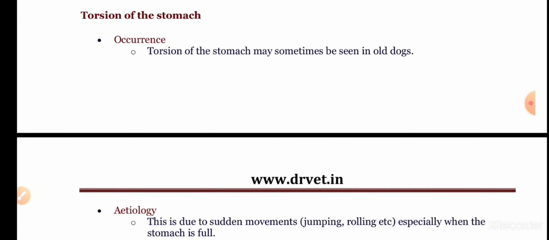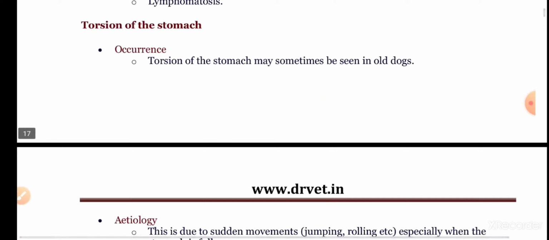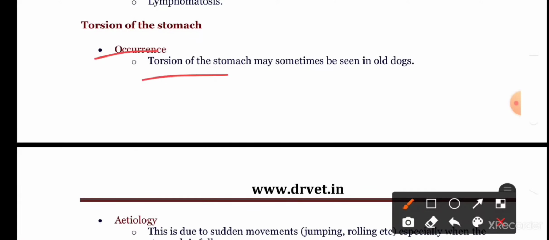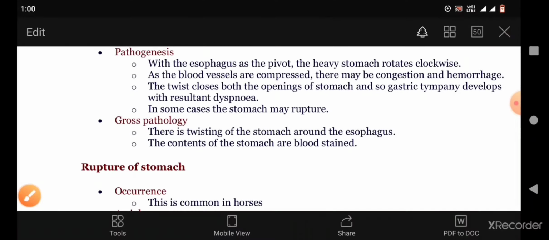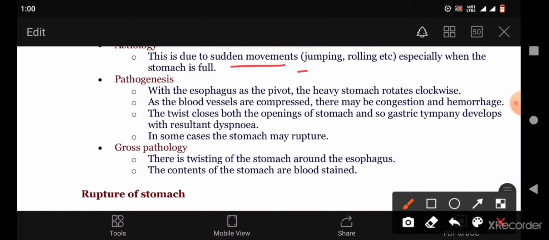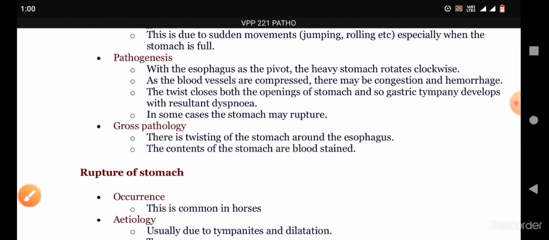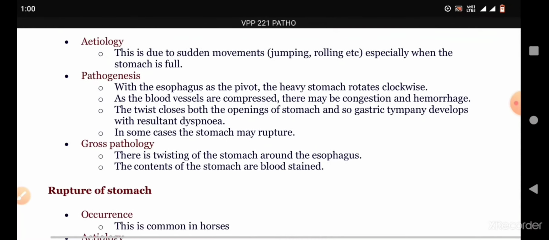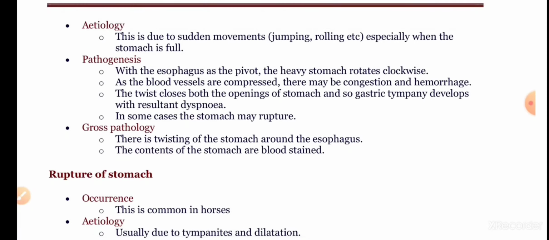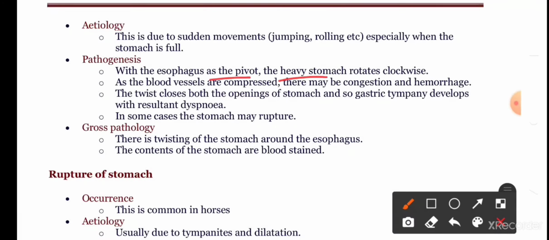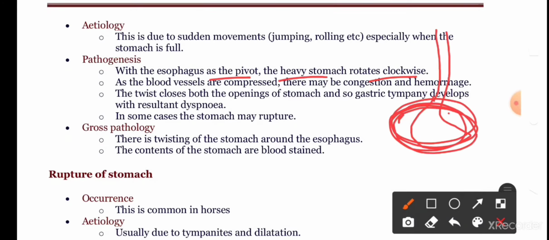Now let us come to another pathological condition, that is torsion of the stomach. Torsion of the stomach may sometimes be seen in old dogs. This is because of sudden movements like jumping, rolling, especially when the stomach is full. The pathogenesis is with the esophagus as the pivot. The heavy stomach rotates clockwise. This is the esophagus, and the stomach of the dog starts rotating around the esophagus in a clockwise direction.